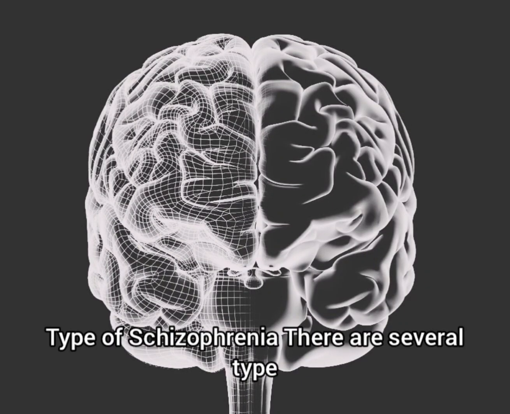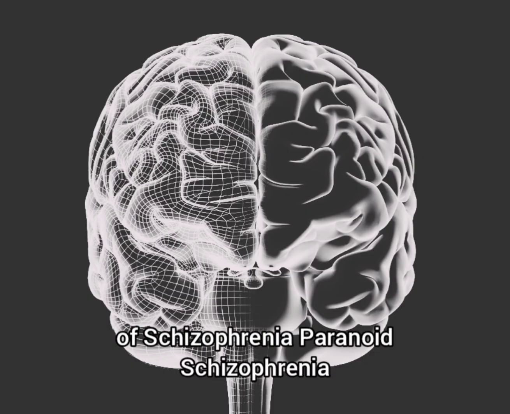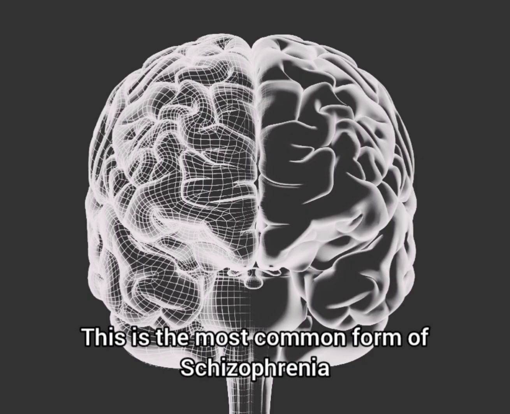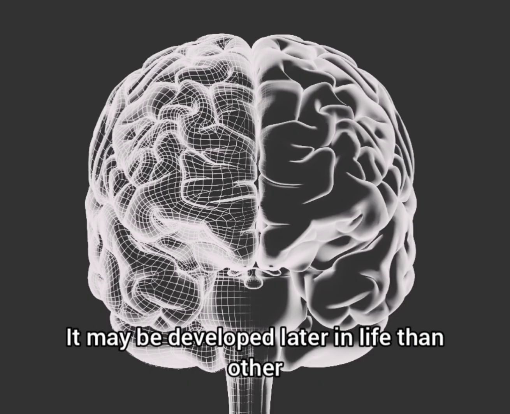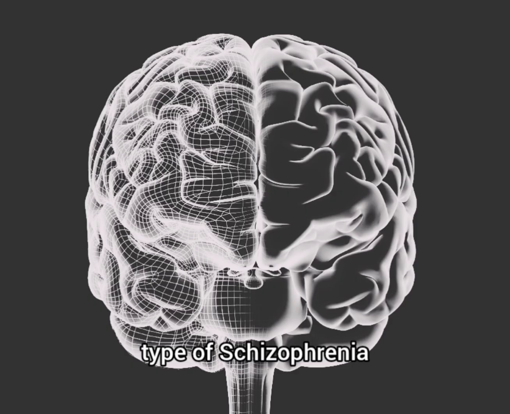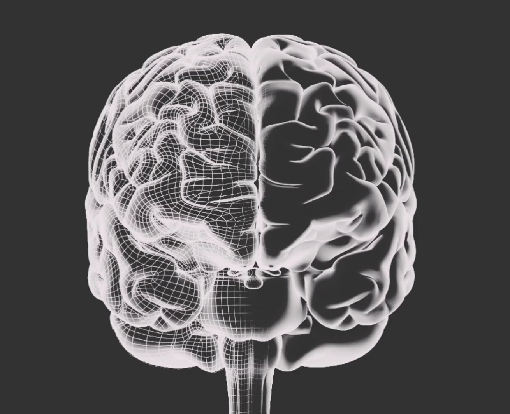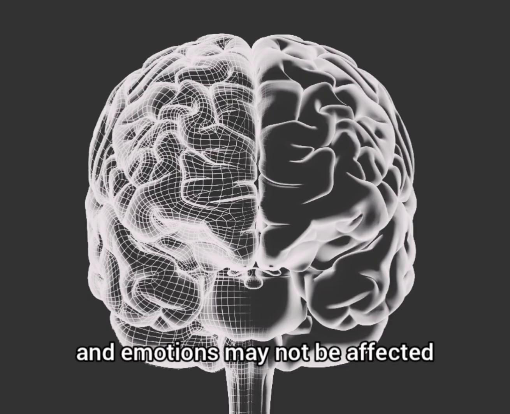Types of schizophrenia. There are several types of schizophrenia. Paranoid schizophrenia is the most common form of schizophrenia. It may develop later in life than other types of schizophrenia. Symptoms include hallucinations and delusions, but your speech and emotions may not be affected.